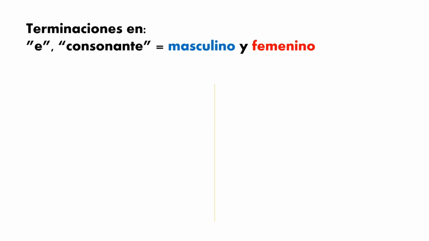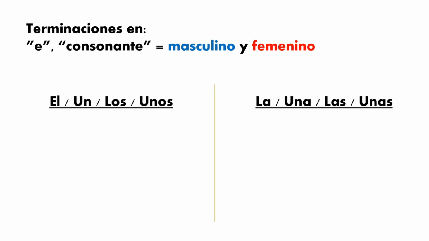Okay guys, so now it will be different. We have a different rule. In some cases, we have words that end with E and also with a consonant. In this case, it can be a masculine or a feminine word. So we are going to see some examples.